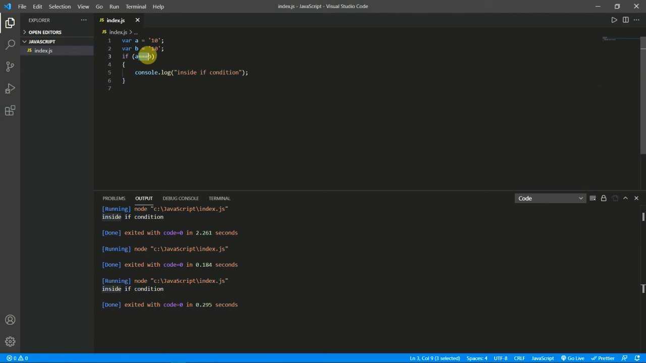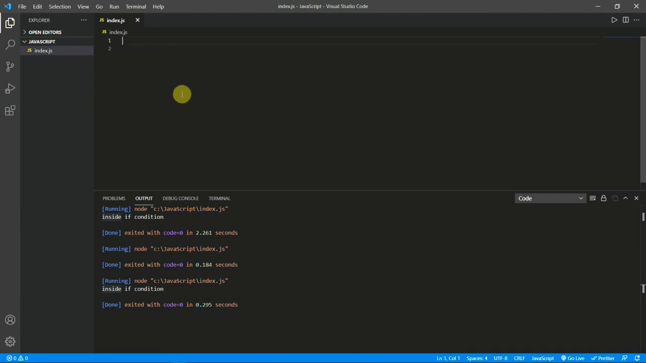In triple equal to, we look at the data type and the value of the variable, whereas in double equal to, we just look at the value of the variable. Okay, that is all about operators.